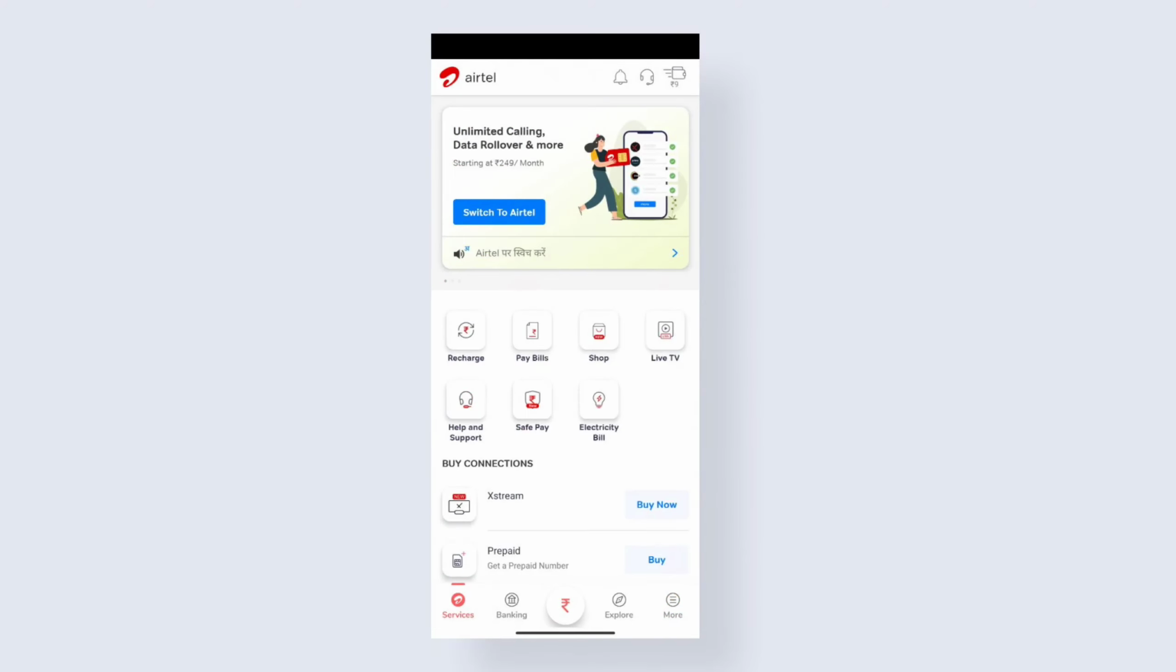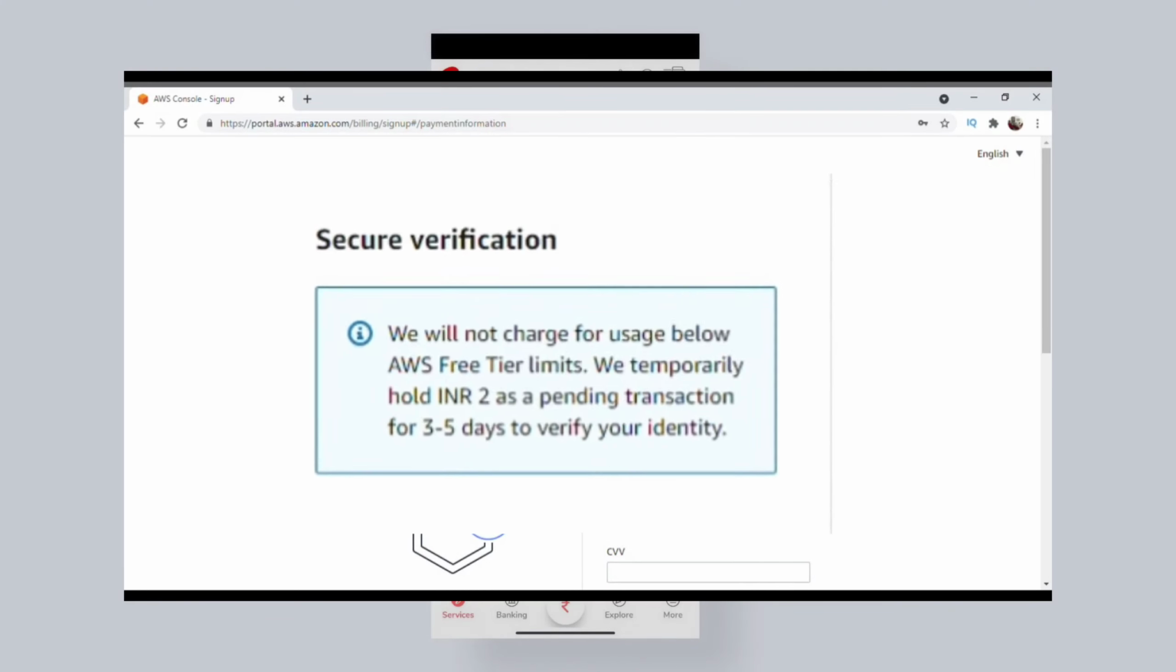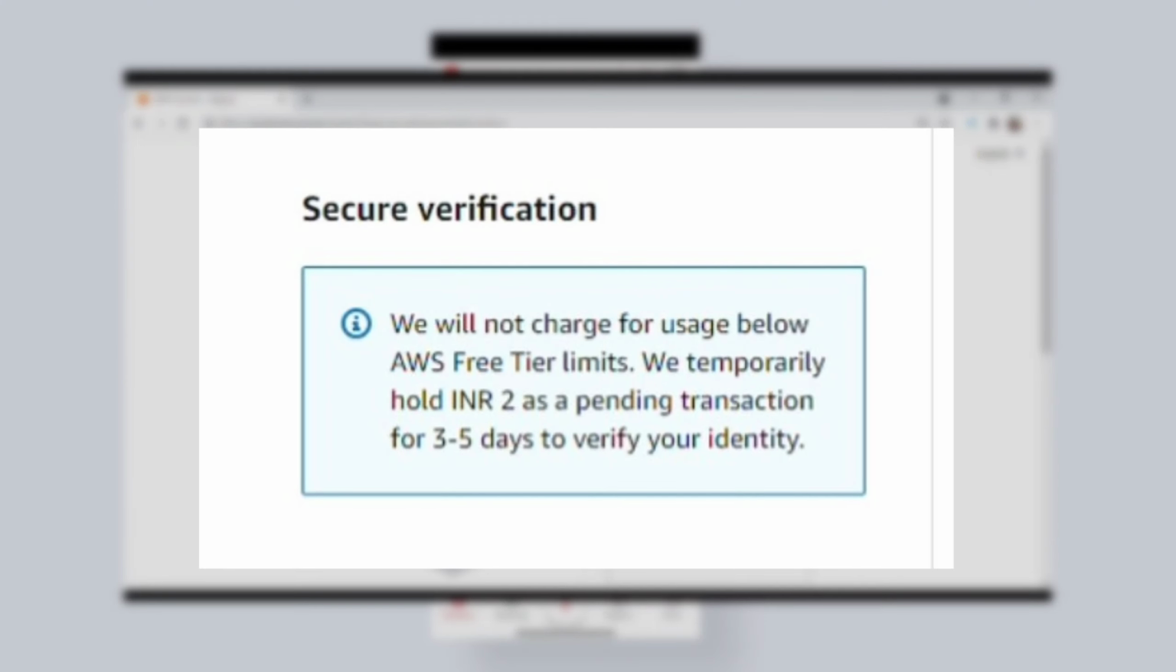The next step is to add 2 rupees to your wallet or your virtual debit card. This 2 rupees is required to authorize you and start your free trial. Once you start your free trial, they will refund this amount back to your account in 2 to 4 business days. And I am also going to show you the proof.